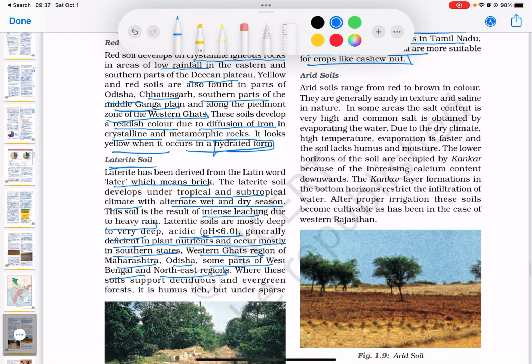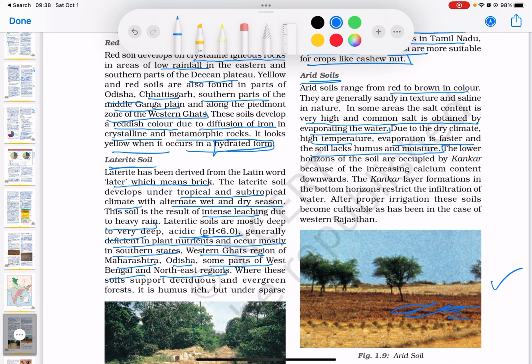Now let us look at arid soils. So arid soils range from red to brown in color. You can see the reddish to brownish color over here. In some areas, the salt content is very high, and the common salt is obtained by evaporating the water. Due to the dry climate, high temperature, evaporation is faster, and the soil lacks humus and moisture.